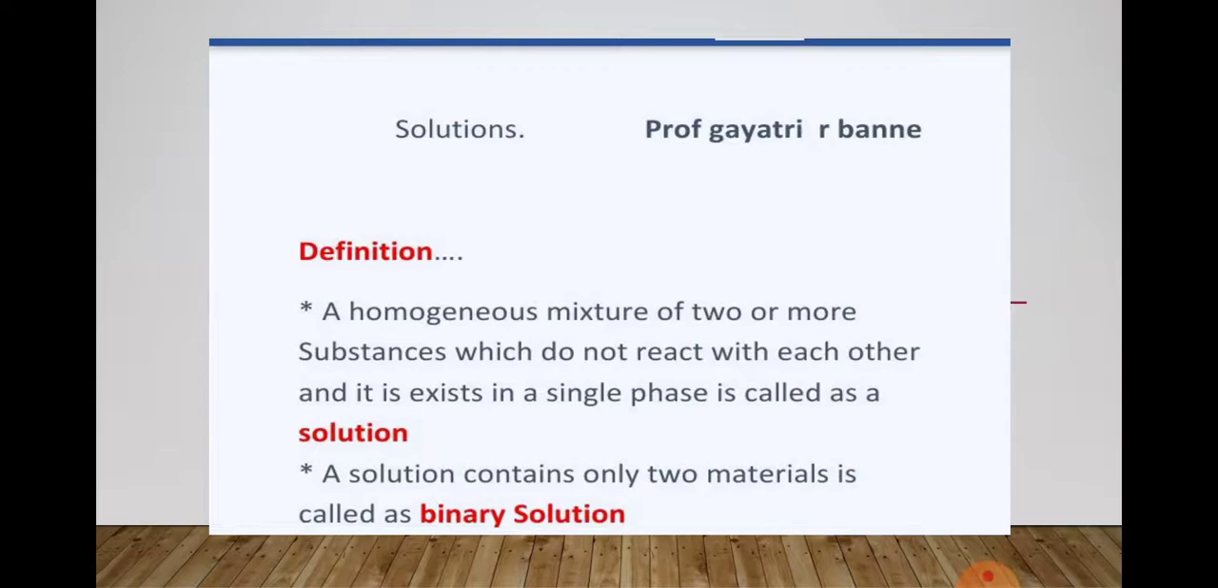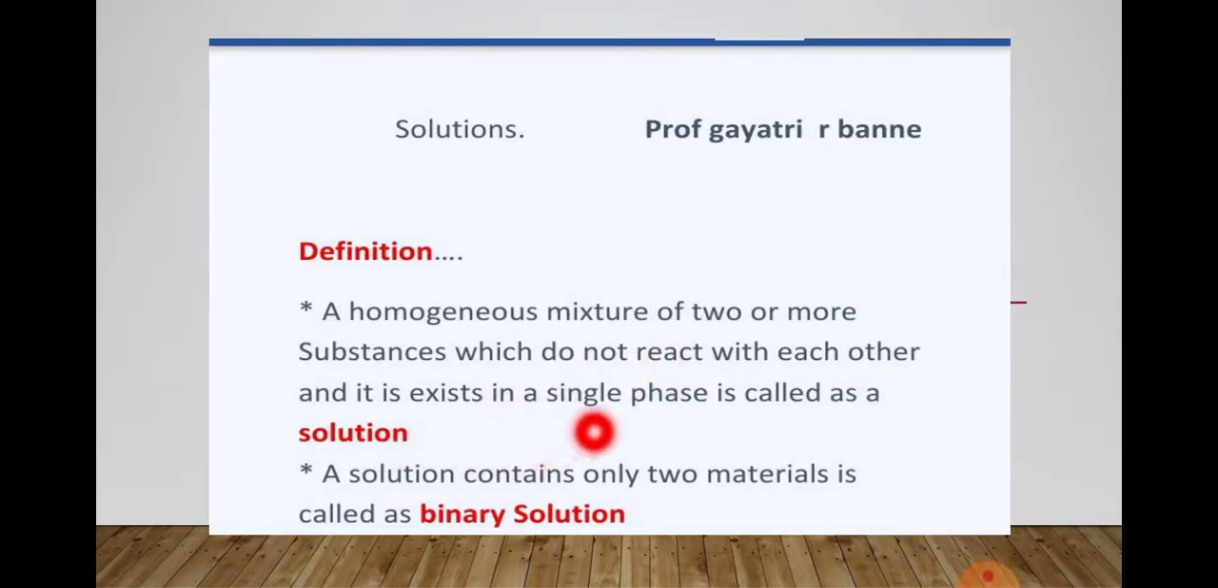It is a homogeneous mixture of two or more substances which do not react with each other, and it is in the form of a single phase. Homogeneous mixture means two or more substances are mixed, they do not react with each other, and they exist in the form of a single phase. That is called a solution.